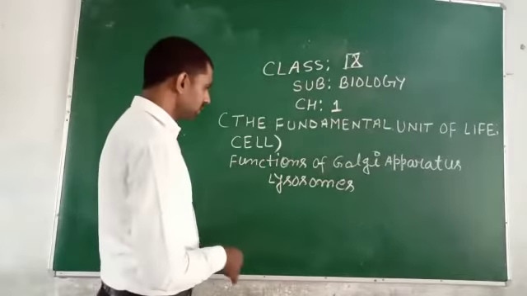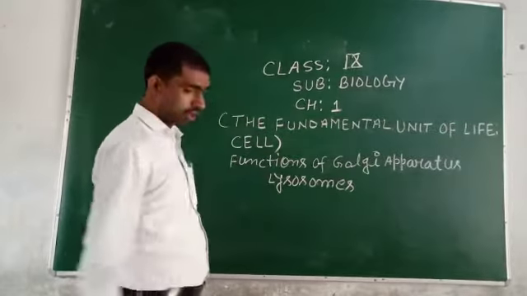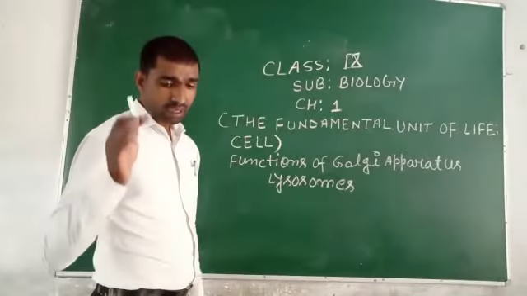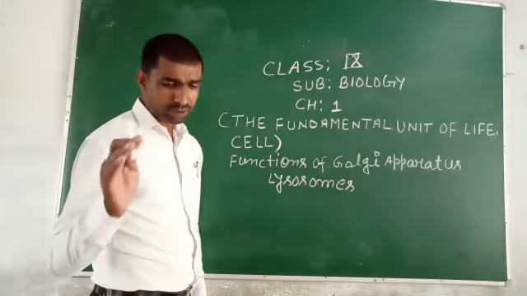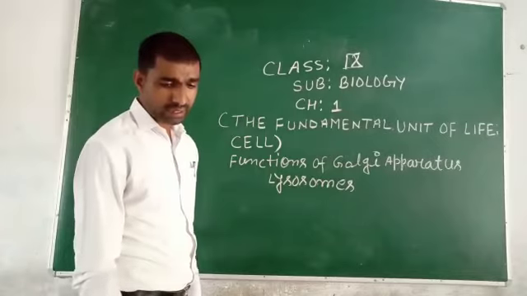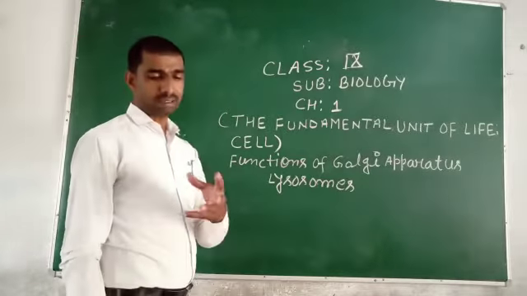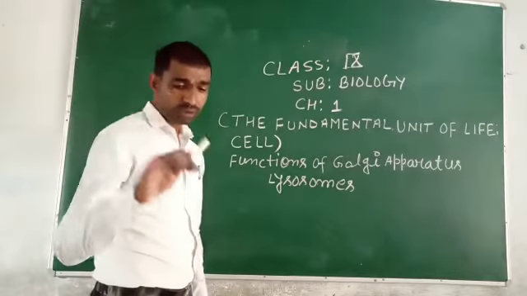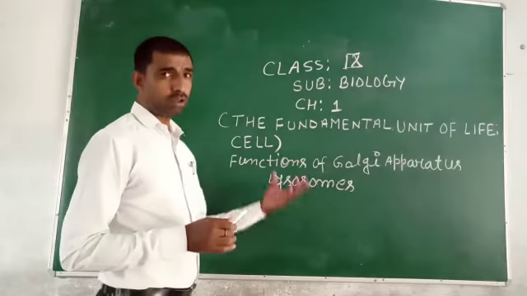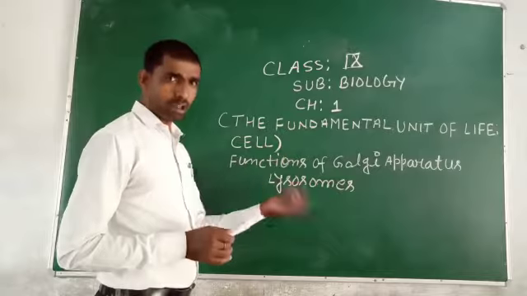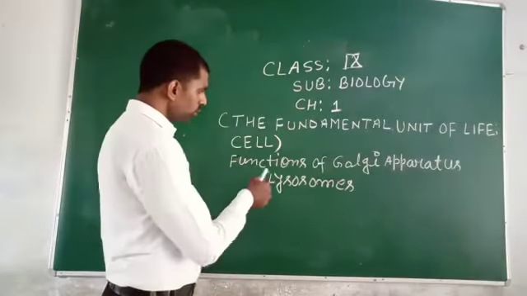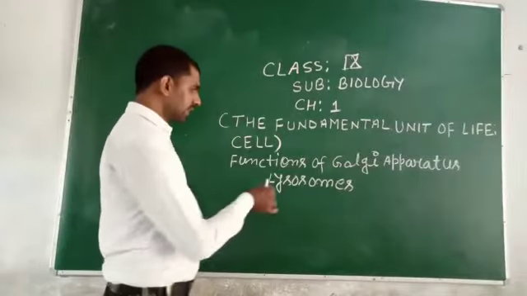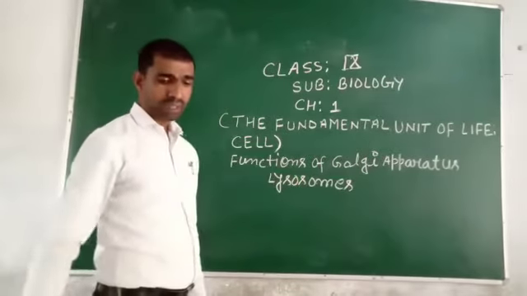My last point of the function of Golgi apparatus: complex sugar can be made from simple sugar in the Golgi apparatus in some cases. So, after explaining function of Golgi apparatus, I am going to discuss lysosomes.